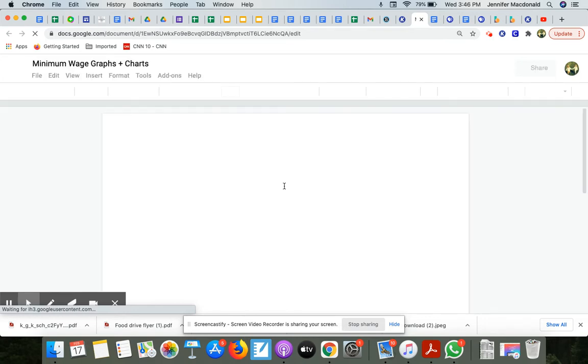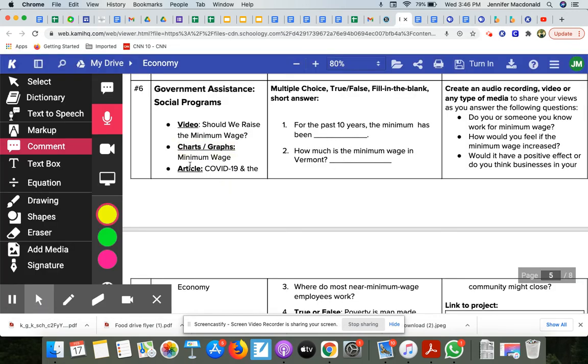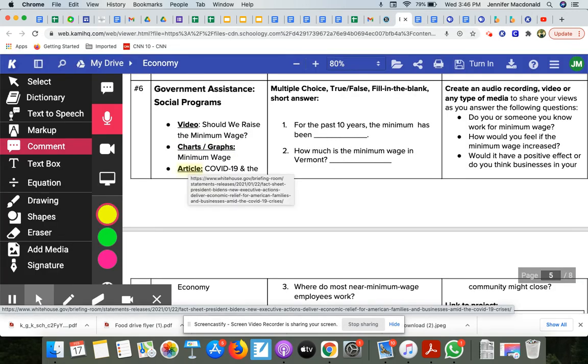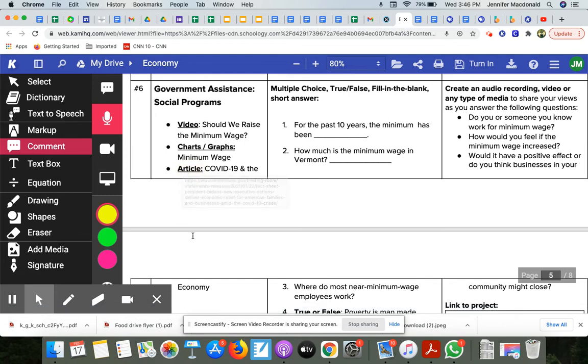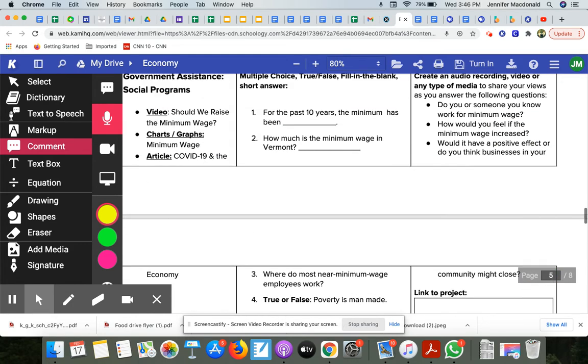There's some charts and graphs that walk you through minimum wage and how it's changed over time. So you'll look at those, and then you'll look at this article, which talks about COVID-19 and the economy. What's been the impact of COVID-19 on the economy? Then you're going to answer these multiple choice questions, fill in the blank, true, false, and short answer. Okay, there's 4 of them.